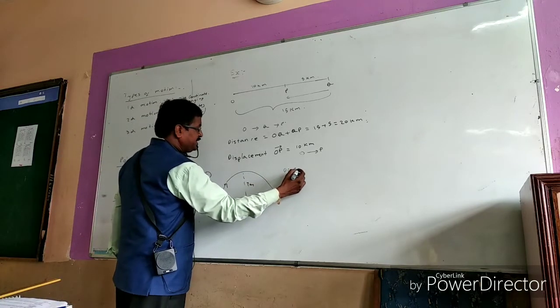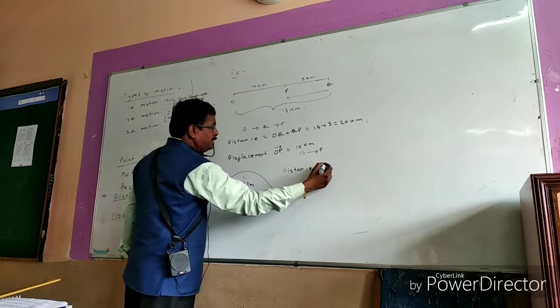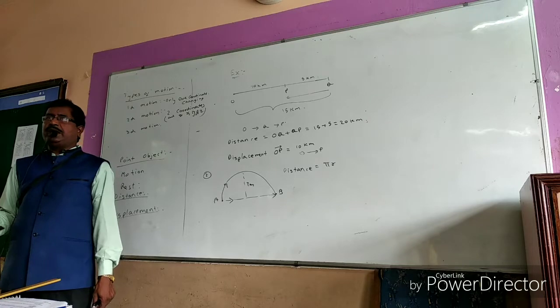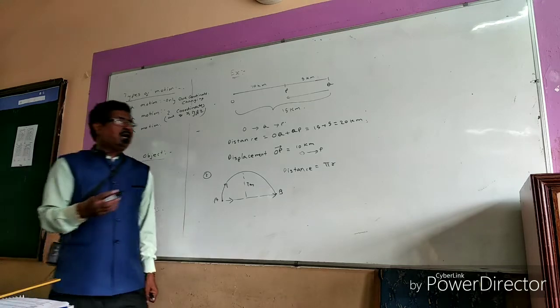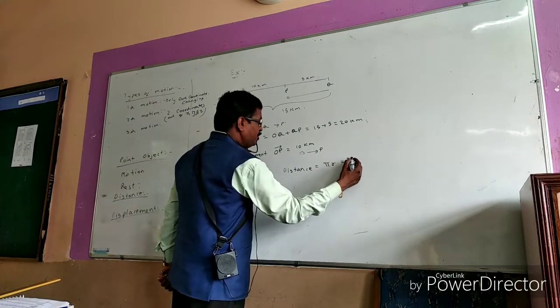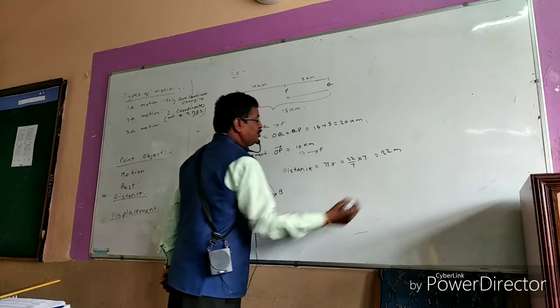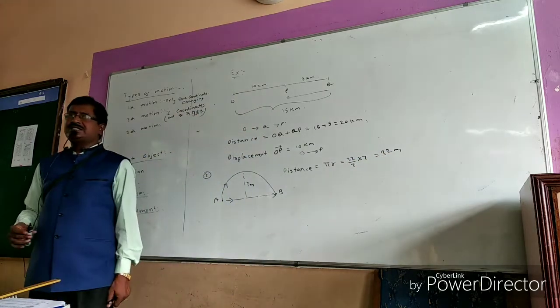Good. Distance equals pi into r, that is 2 pi r by 2. Circumference is 2 pi r. Divide by 2, it means pi into r. So pi is 22 by 7 into 7. So you get 22 meters as the distance covered.